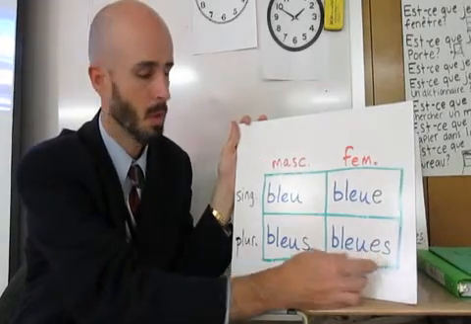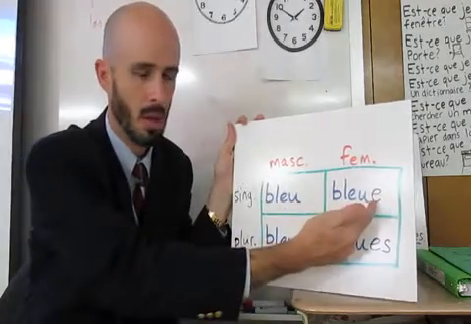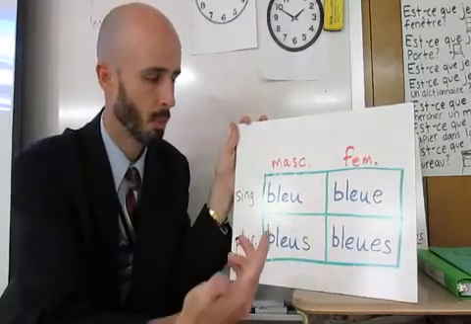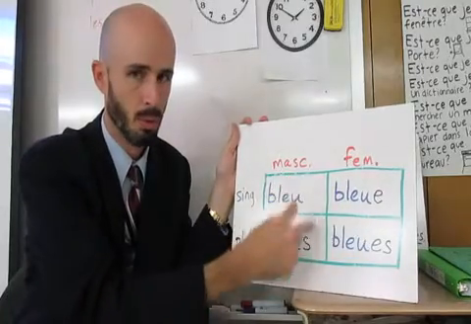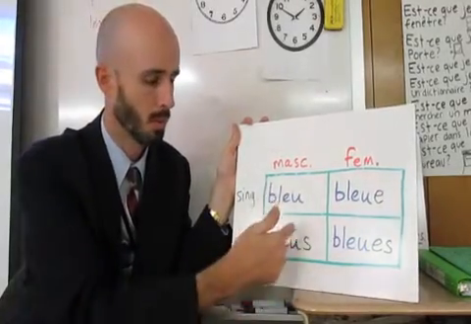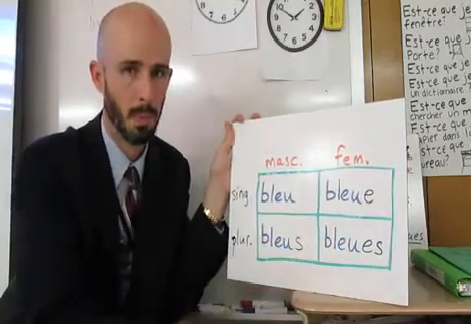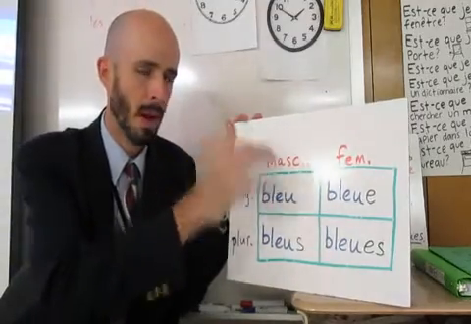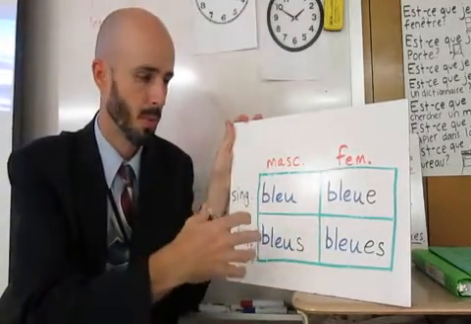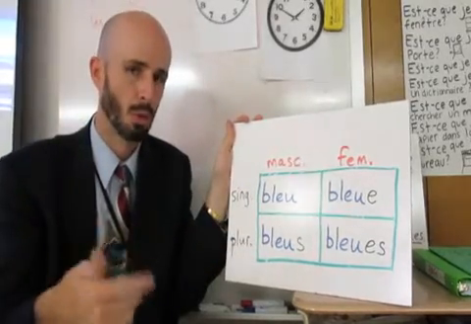So again, you have the base form. To make it feminine, you add the E, which is silent. And to get your plural form, you add an S. So masculine plural, bleus. Feminine plural, bleues. So make sure you copy that down. This is the pattern, the motif, that all regular adjectives will follow.